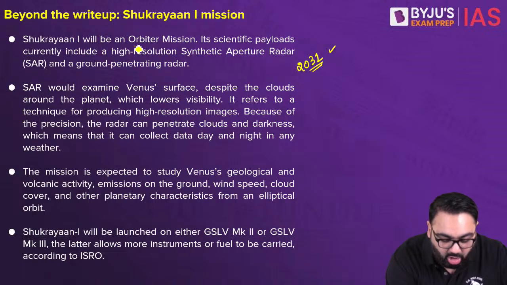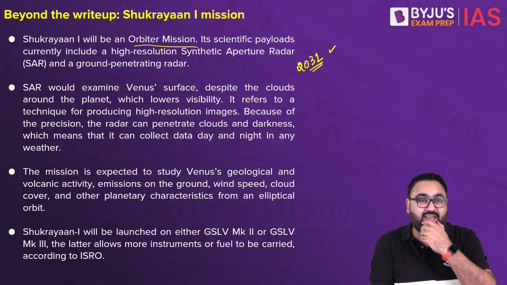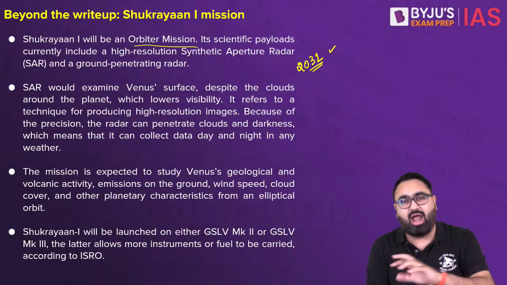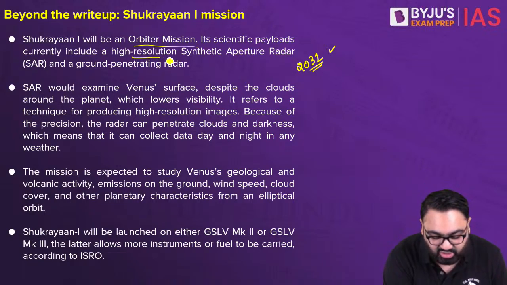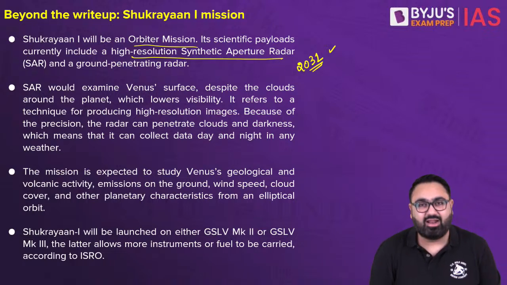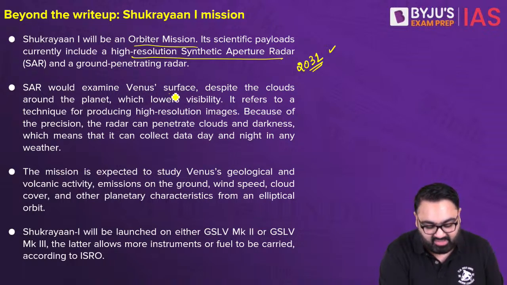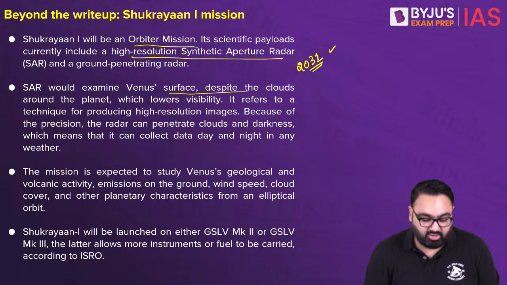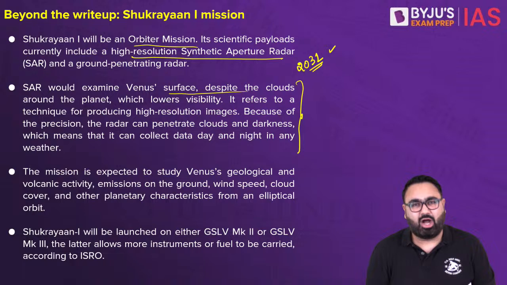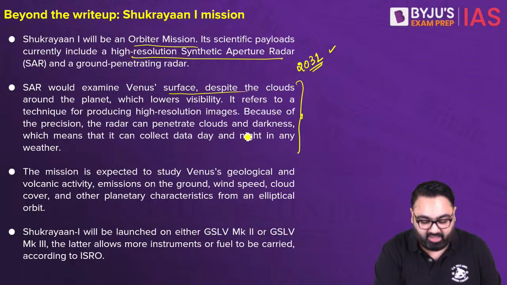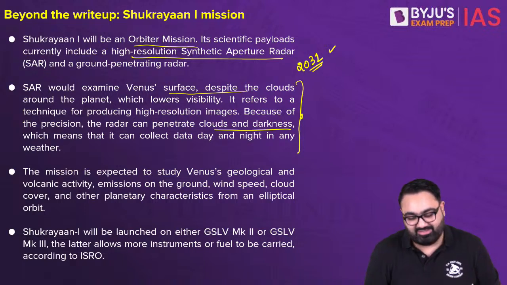It's supposed to be an orbiter mission. Orbiters are easier than landers. It will not land, it will just orbit. It will have scientific payloads such as high resolution SAR and ground penetrating radar. It would examine the surface of Venus, and the clouds around it. Although it has very low visibility, that is how radars work. It will be able to penetrate the clouds and darkness.